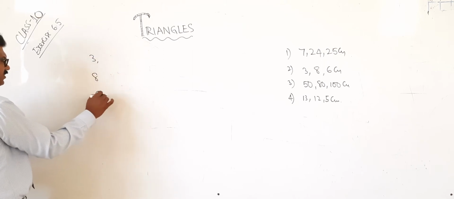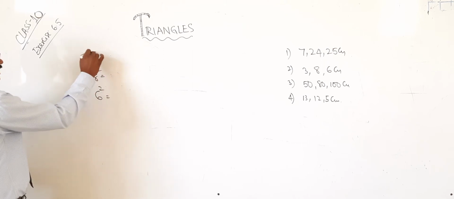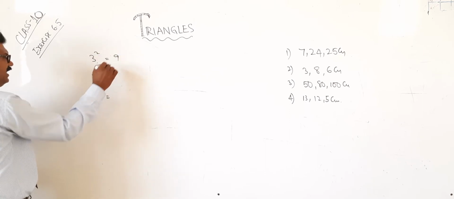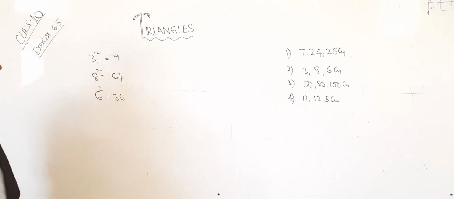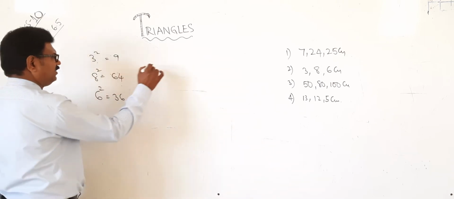3, 8, 6. 8 square, 3 square. 3 square is 9. 8 square is 64. 6 square is 36.